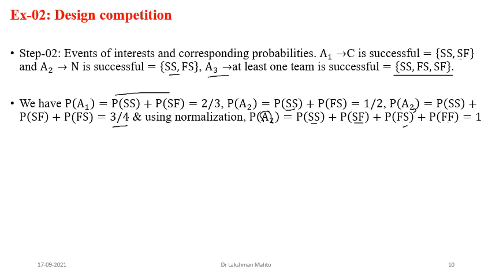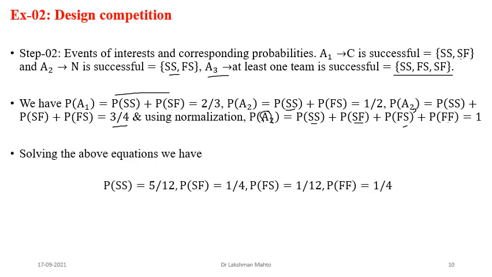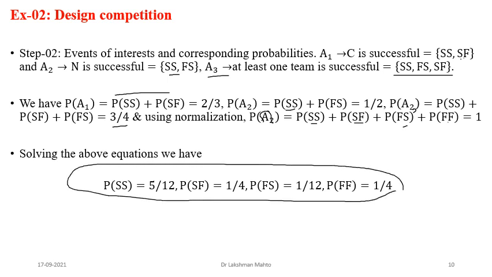We have four equations and four probabilities, so by solving we can get each individual probability. It is all about solving a system of linear equations. After solving these four equations, we see that the probability of SS is 5 by 12, the probability of SF is 1 by 4, the probability of FS is 1 by 12, and the probability of FF is 1 by 4. So in step 2 we calculated the probability of each individual outcome.